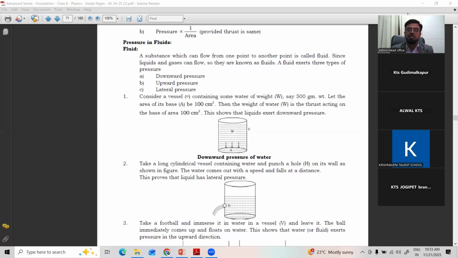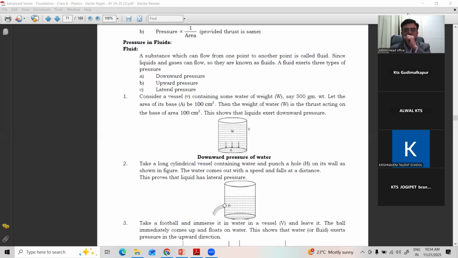For example, a simple example: after going home, take one rubber ball and throw it in a water bucket. What happened? The ball will come up. Why? Because there is a pressure exerted by the liquid. That is called upthrust, one kind of force exerted by the liquid. Some of them may sink, some may float, some may partially float. But definitely there is a force exerted by the liquid. It may be an upward force or downward force or lateral force or sideward force. So many types you can see.